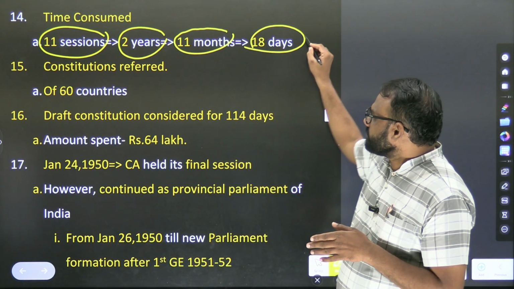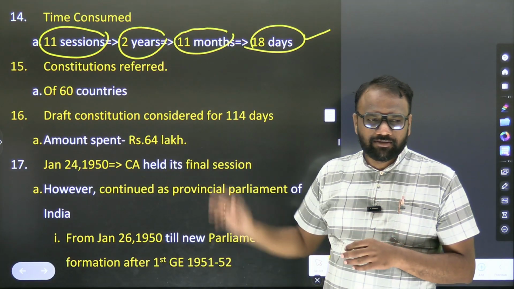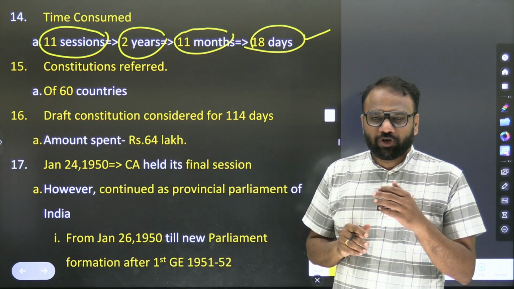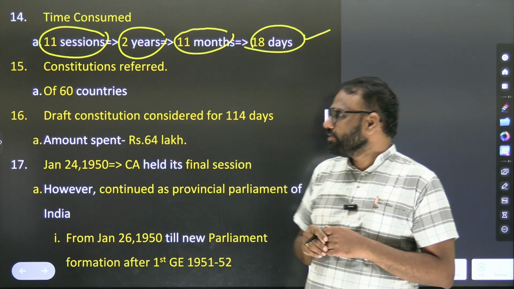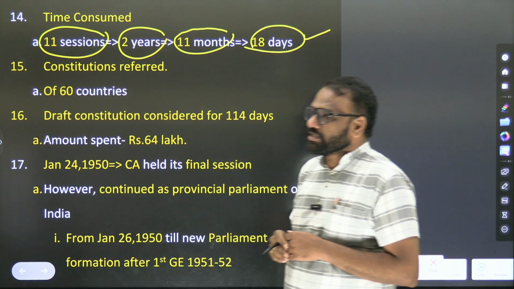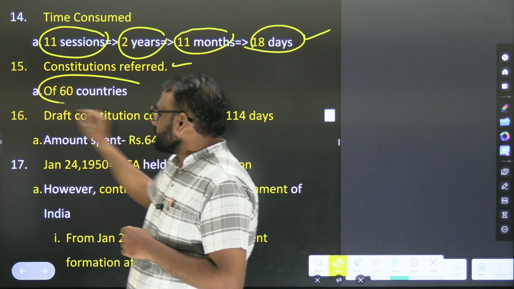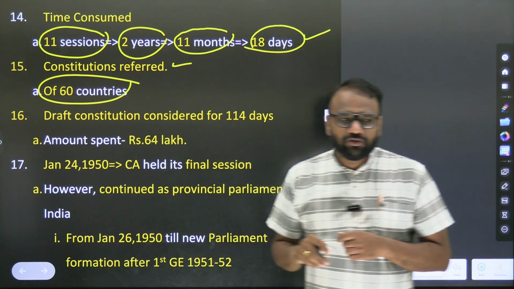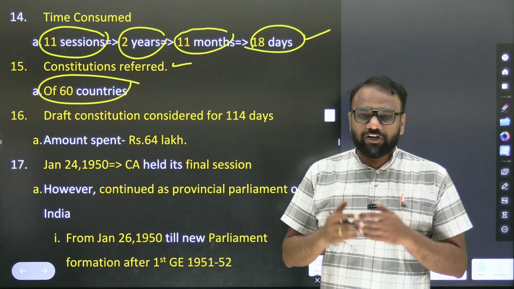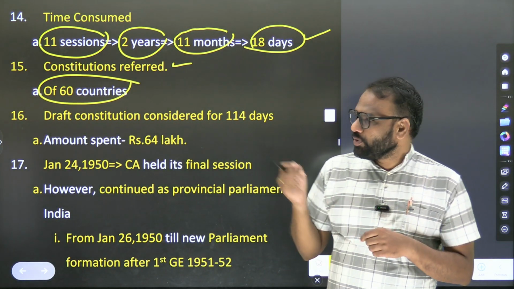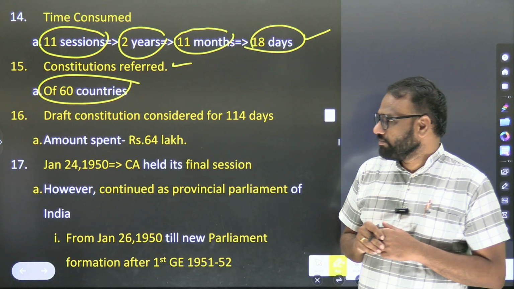So how much time was consumed? Please memorize this content: 2 years, 11 months, 18 days, approximately close to 3 years. Constitutions of 60 countries were referred to. So close to 60 different countries' constitutions were referred to in order to frame and enact this constitution.